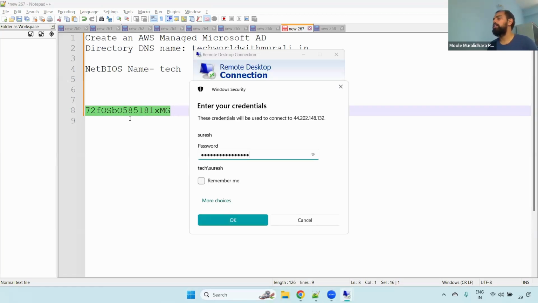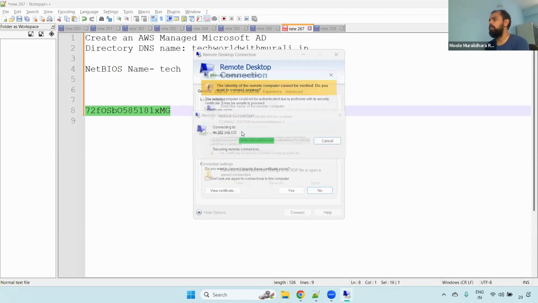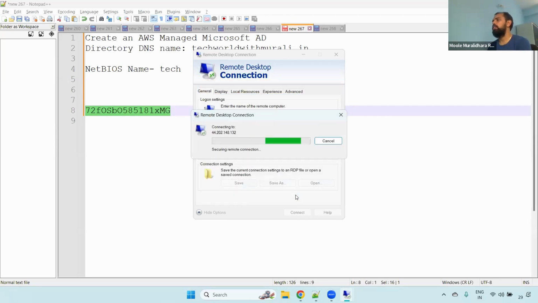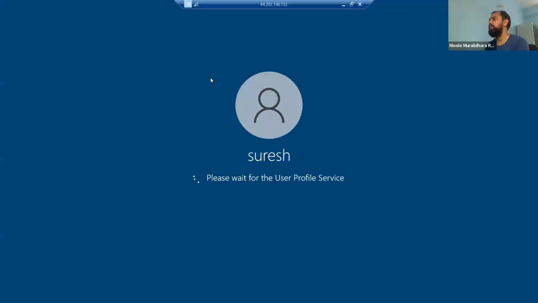Okay, remember guys, I gave the same password for other users as well. You can give any password. Now, if you observe here, I'm able to log into the server without getting any error. The reason is I have provided the admin privileges.